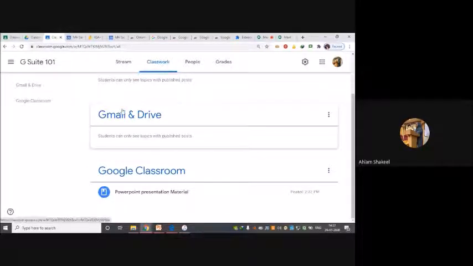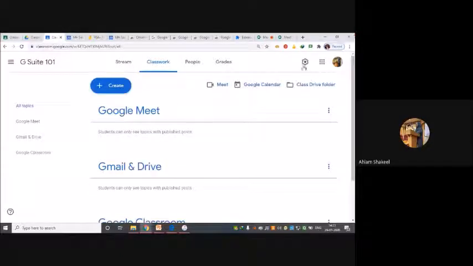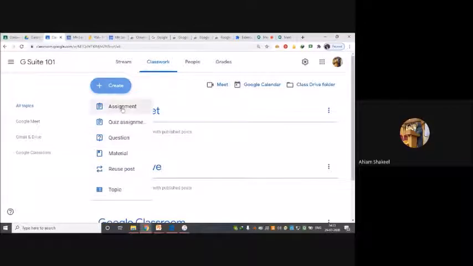Now, if I want to create a quiz or an assignment for that, I can just go back to this particular create. I will click on that, and I want an assignment. For your assignments and for your experiments, you use this particular option, the assignment option.